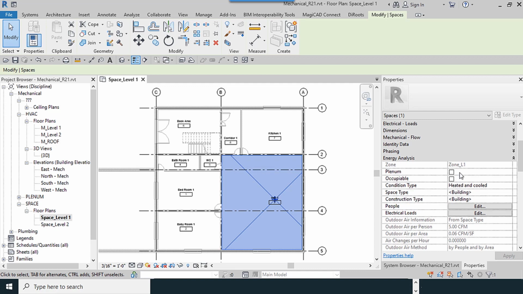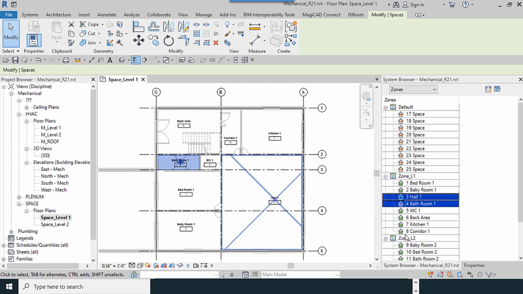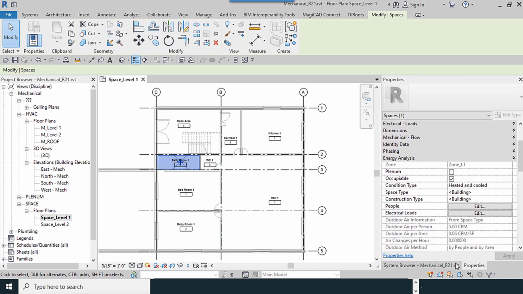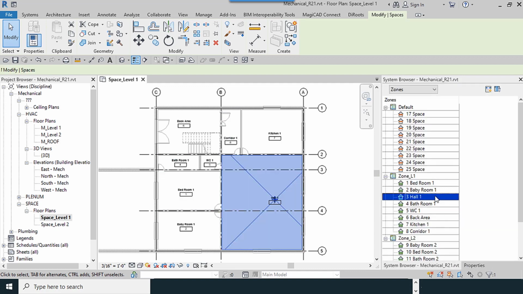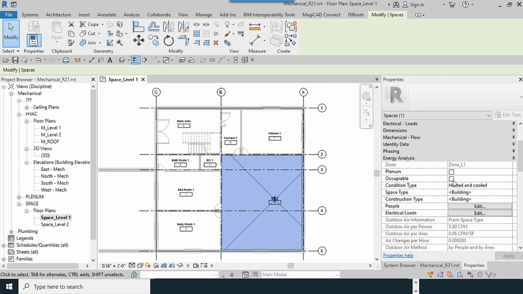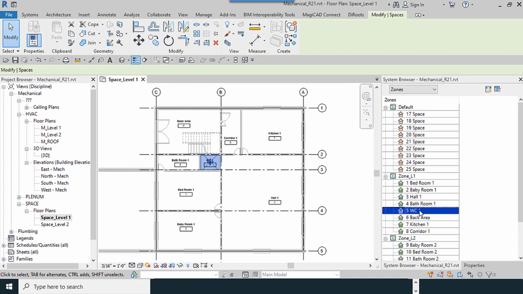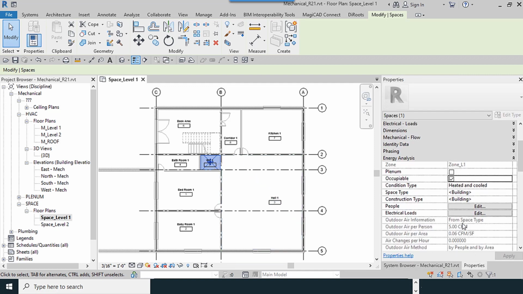We use occupiable, and if both checkboxes are unchecked, these icons will be red. But if you check one of them, you can see the color is green now. So this is important to know. Check the occupiable, condition type. What should we calculate? Heated and cooled and conditioned.